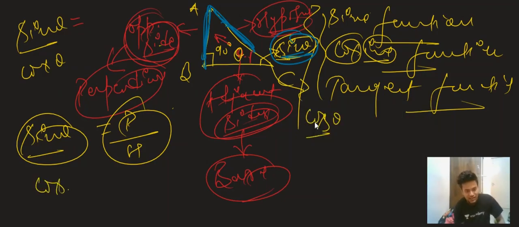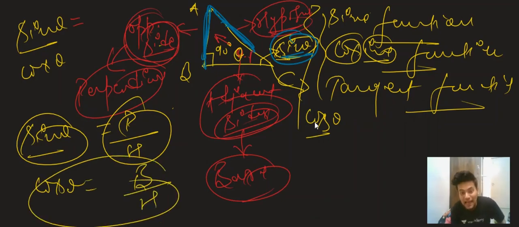Now if the function becomes cosine, meaning cos theta, then what will happen? So cos theta is equal to base by hypotenuse, meaning the adjacent side is known as base, by hypotenuse. So if the function is cosine, then what will we take? We will take the base. This is the base, right? So we will take this part by hypotenuse. Okay, always remember guys.